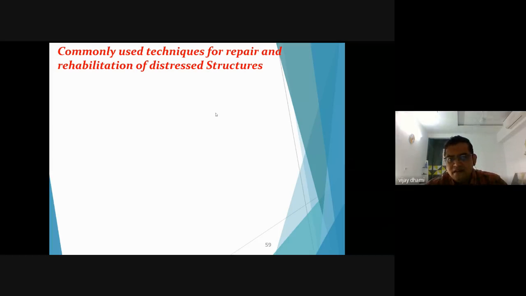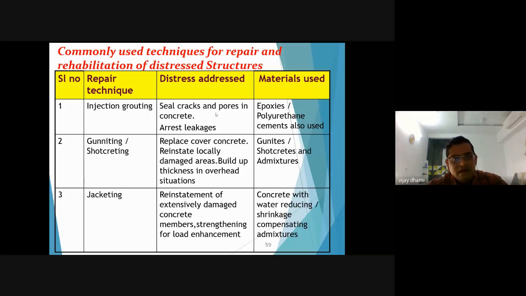Now we have seen the techniques and the materials. Again, we will see in tabular format what kind of repair techniques and what kind of materials can be used in those repair techniques. We have seen injection grouting. When can you apply injection grouting? When there are cracks or porosity in the concrete, to arrest a leakage, you can do injection grouting, and you can use epoxy, polyurethane, and cement, microfine cement as the injection grouting material.